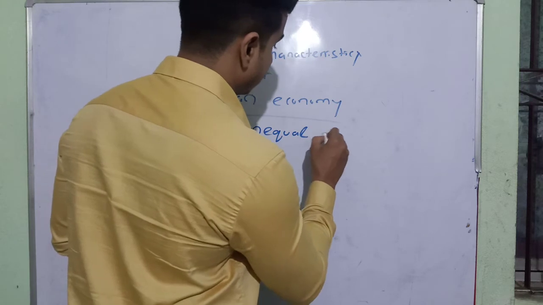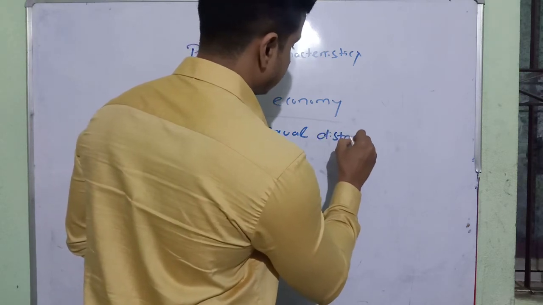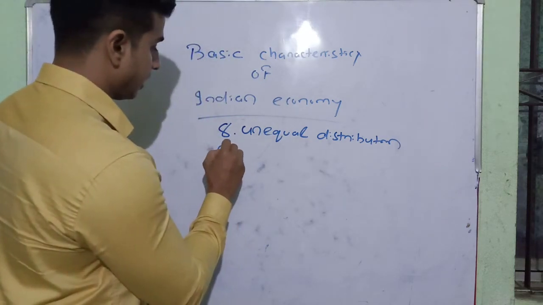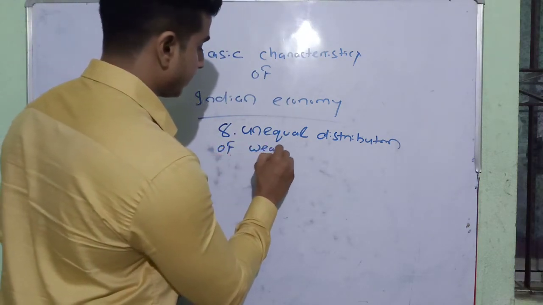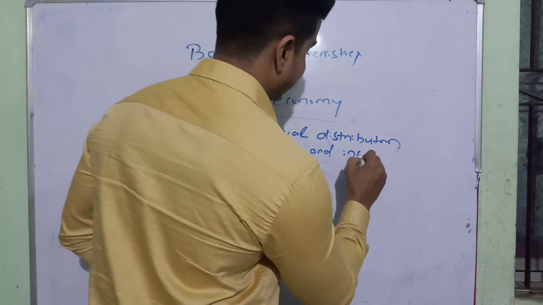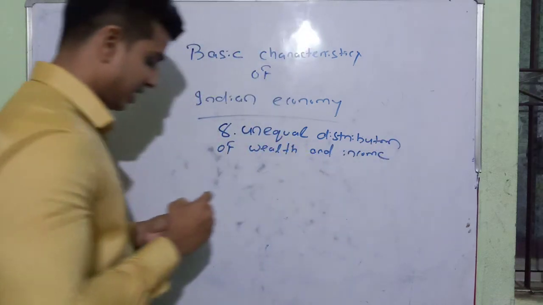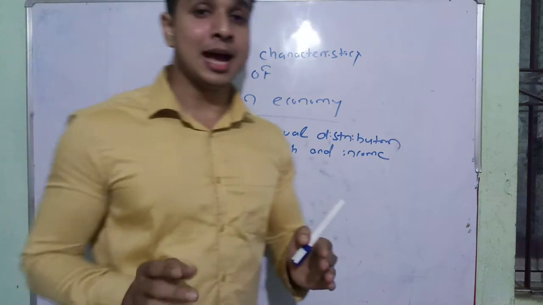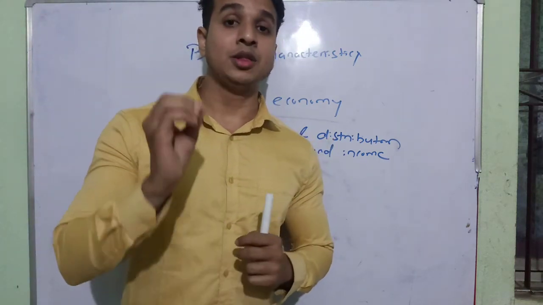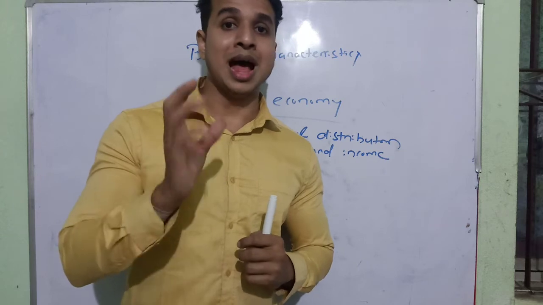Unequal distribution of wealth and income. So in case of India most of the people are poor and a small proportion of the people are rich.